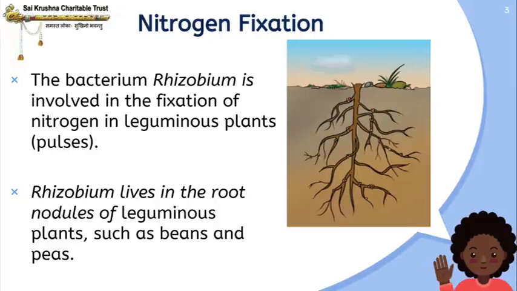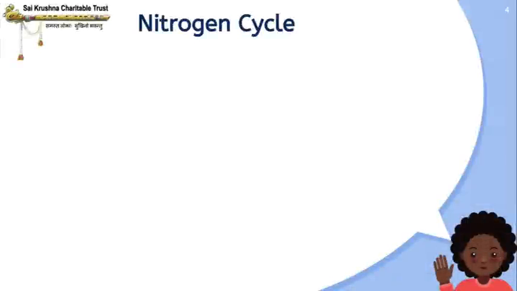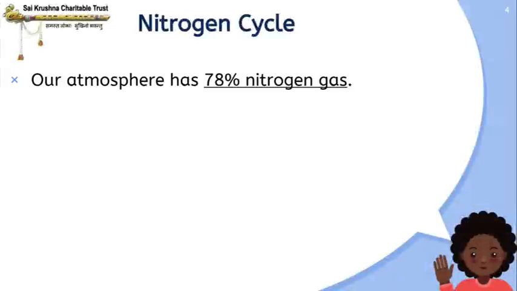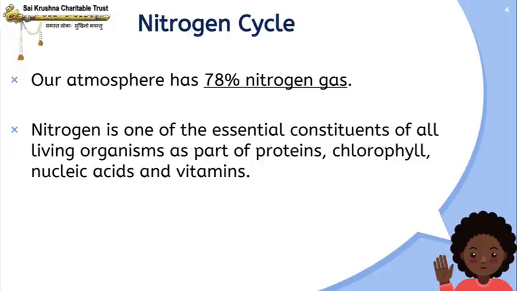Now, let us learn about a very important topic which is the nitrogen cycle. We know that our atmosphere has 78% nitrogen gas. Nitrogen is one of the essential constituents of all living organisms as part of protein, chlorophyll, nucleic acids, and vitamins.